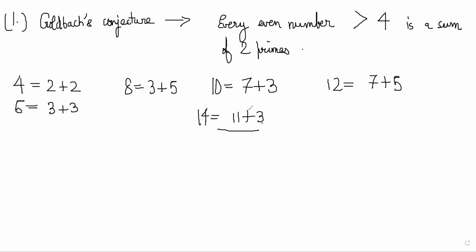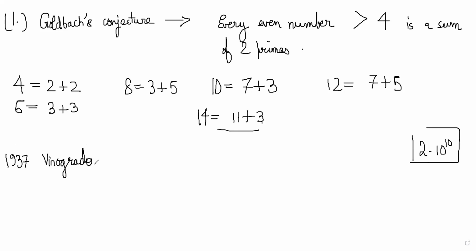People have actually verified this for all even numbers up to 2 times 10 to the power 10. Very high numbers they have checked and it has always been correct, but obviously it is still unsolved. People have not been able to prove this statement. The closest that people came was in 1937, a Russian mathematician Vinogradov.